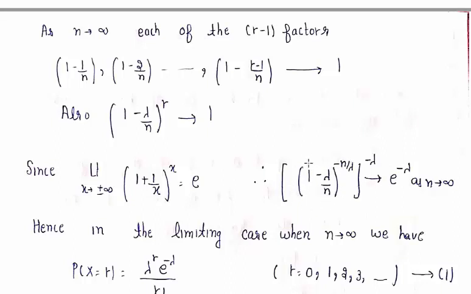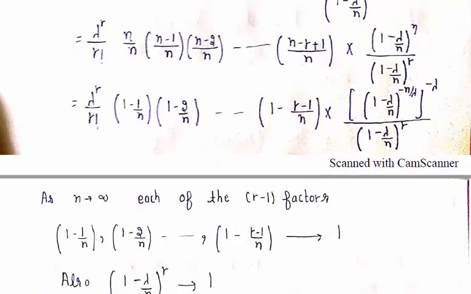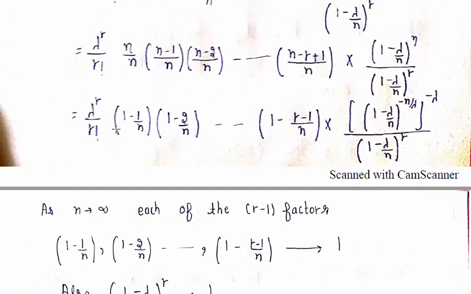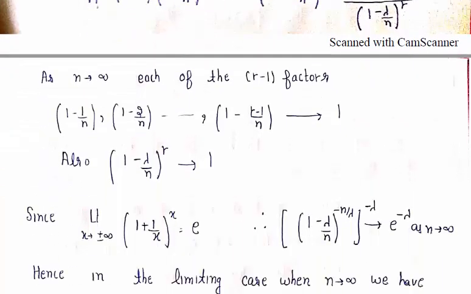So the answer of this factor is e raised to power minus lambda as it is. So we simplify all these product terms: this factor approaches toward 1, this factor also approaches toward 1, and the value of this is e raised to power minus lambda.